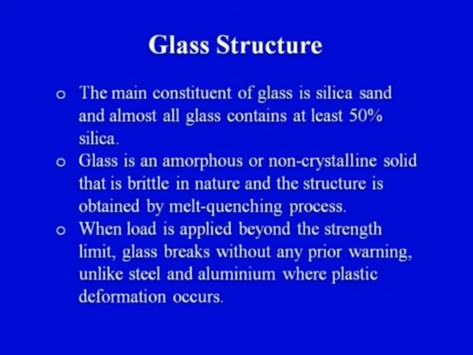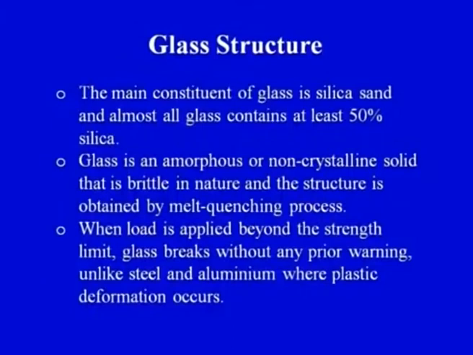And now we will see what the structure of glass is. The main constituent of glass is silica sand, and almost all glasses contain at least 50% silica. So, the main constituent of the different types of glasses, in a very general form, is silica. In totality of 100%, a minimum of 50% would be silica only.